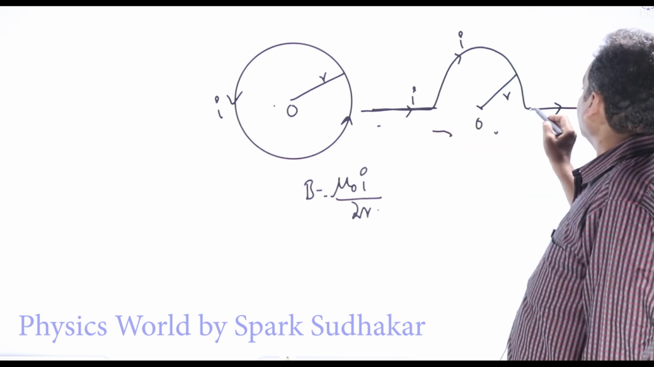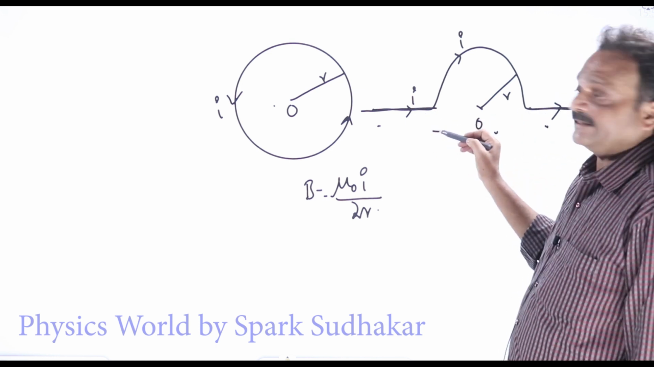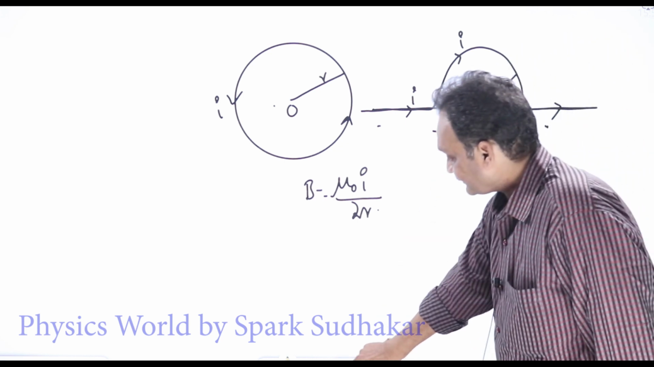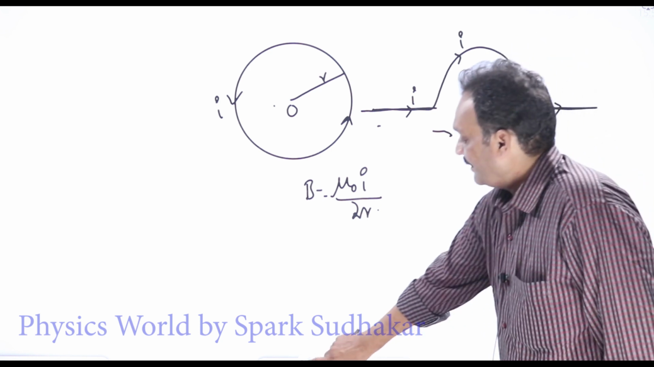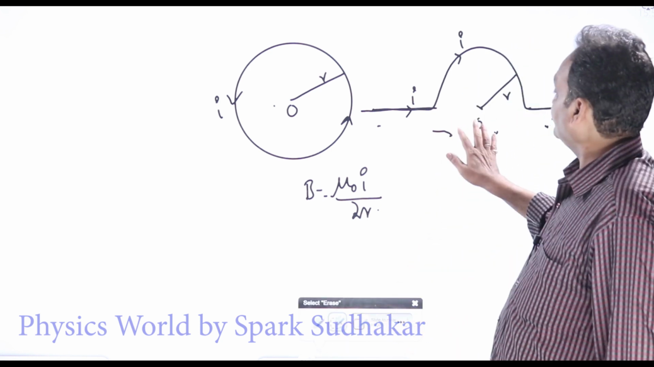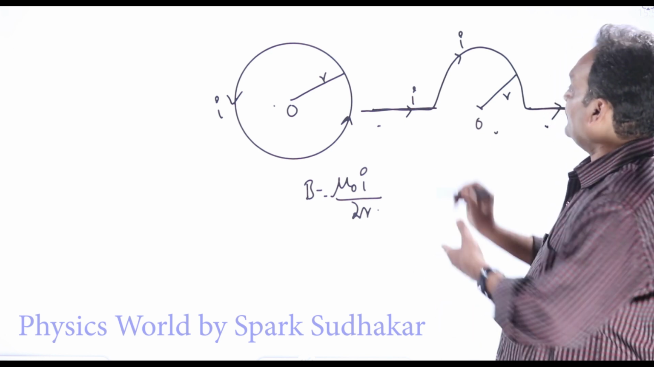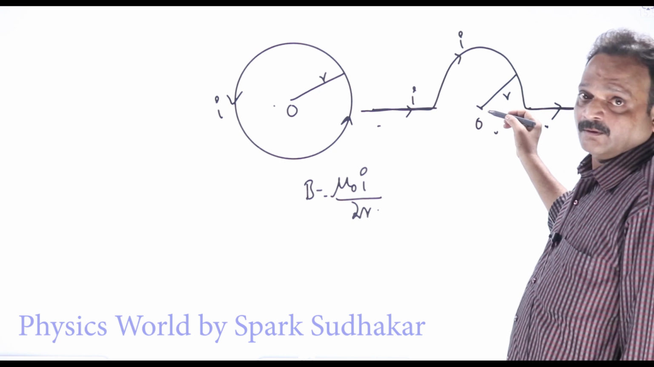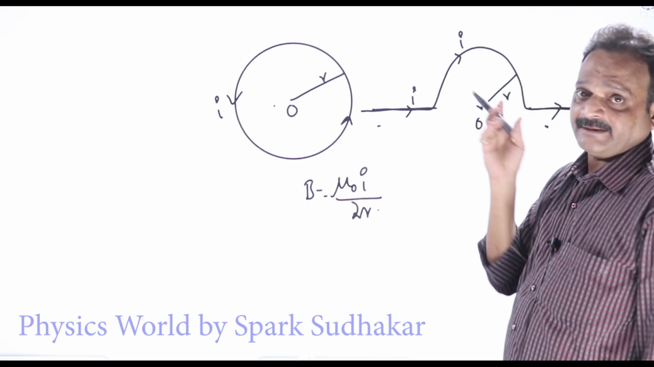Similarly, for this segment also, theta will become 180 degrees, which means the magnetic field will be 0 because of this wire and this wire. Whatever field comes at O is because of the semicircular segment only.